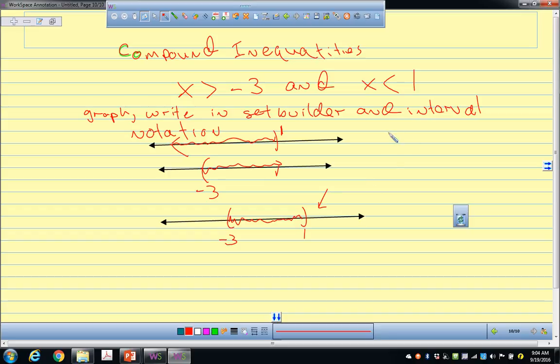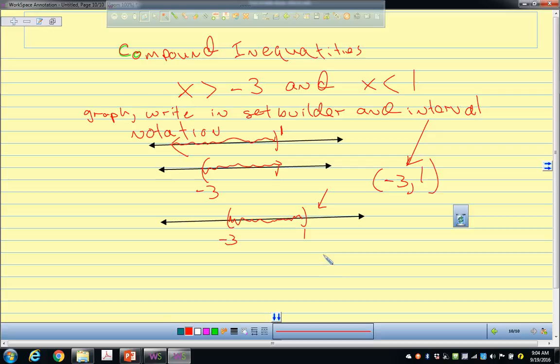To write that in interval notation, we've already done this. You guys remember? Curvy bracket, negative 3, comma, 1. That's interval notation. Set builder, I know I'm kind of going fast, but set builder is just set builder.